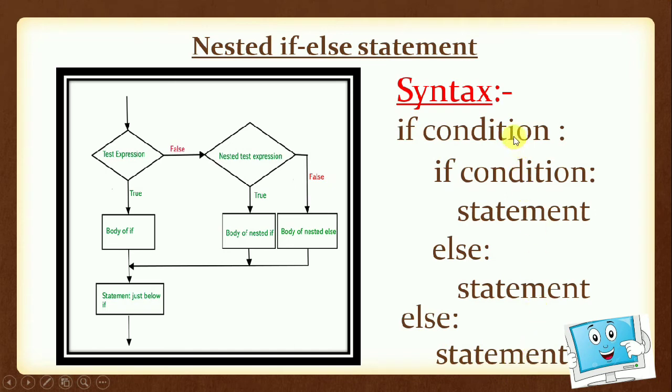Now if the condition is true, then the control will go to this statement, and here it will again check the if condition. If it is again true, then this statement will be executed. But if the first condition is true and this one is false, then the nested else part will be executed. That is, the statement corresponding to nested else will be executed.